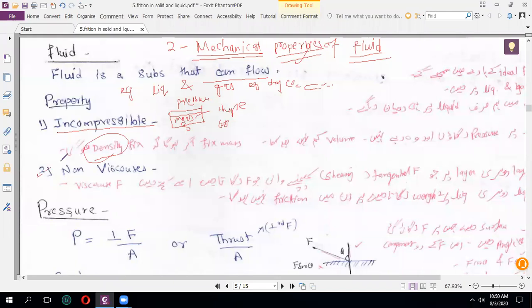The second property says they are non-viscous. What do we mean by non-viscous? First, viscous means thickness, how thick any liquid is. Non-viscous means this type of fluid does not show this property. For example, if honey flows, friction is there, and because of friction its flow is stopped. We already know about the friction property. What is friction?